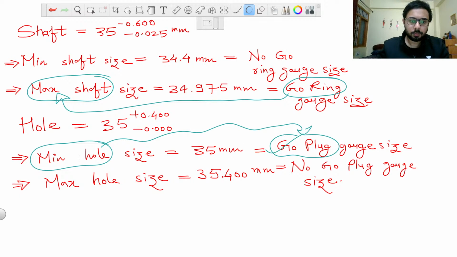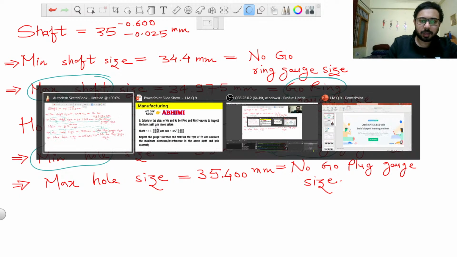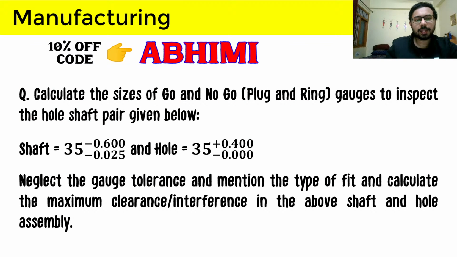So go for hole will be minimum hole size and go for shaft will be maximum shaft size. And we have calculated both of these plug gauges and ring gauges dimension, and also we have discussed the upper limit and lower limit of shaft and holes. Now the question is asking, and we have done this by neglecting the gauge tolerance, and the gauge tolerance is 10% of work tolerance, so remember that.